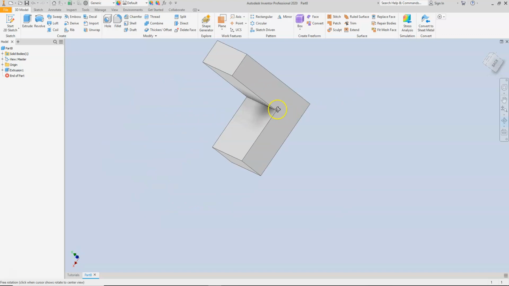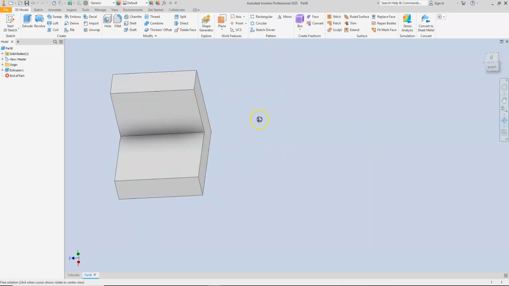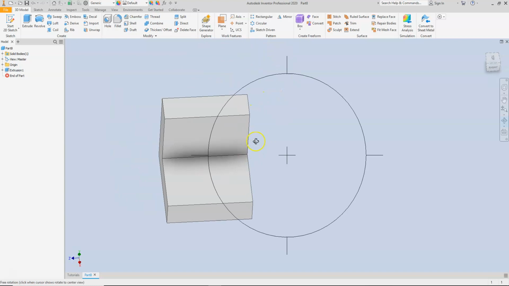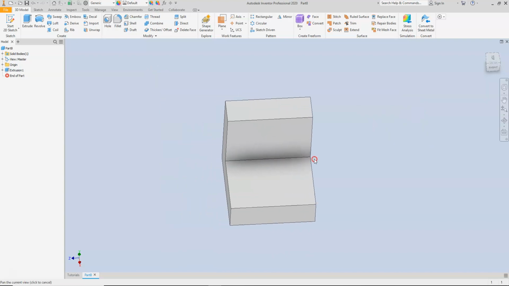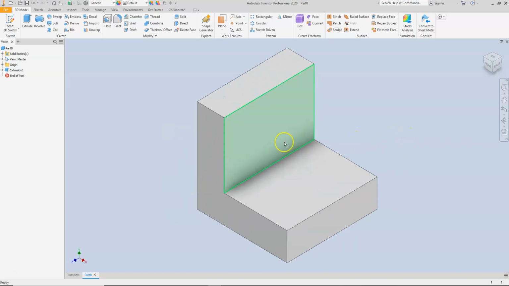These methods of rotation are covered on pages 218 and 219 of your textbook. So you may want to take a look at those and become familiar with the rotation methods used in orbit. When you want to exit out of this, you can hit the escape button, or if you take your pointer over to the left or to the right of the circle and see that exit mark, if you click one time, that's going to take it out of your orbit mode. So then you're just in free rotation. At this time, if you hit the F6 button, that will set up the default display for your extrude.